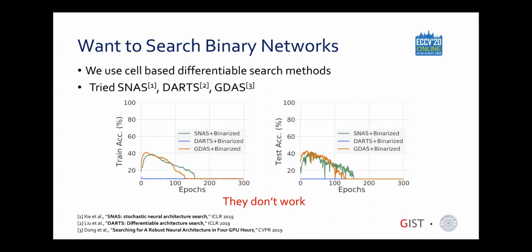We first tried out the most obvious method, binarizing architectures searched by various cell-based floating point NAS methods. Unfortunately, both training and test accuracy plummet after a few epochs, or in the case of DARTS, stay at 10% for the entire duration. From this observation, we see that direct improvement of the backbone architecture in the floating point domain may not translate well to the binary domain.